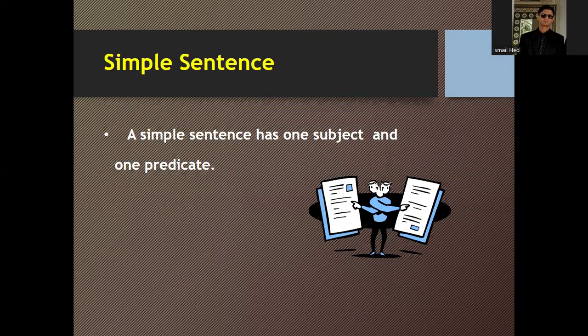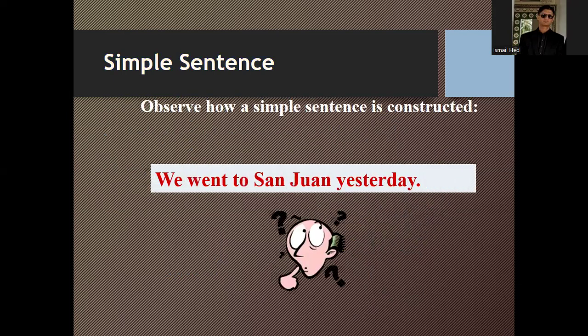Simple sentence. A simple sentence has one subject and one predicate. So any simple sentence would have a subject and a predicate. You can observe this sentence: we went to St. John yesterday.